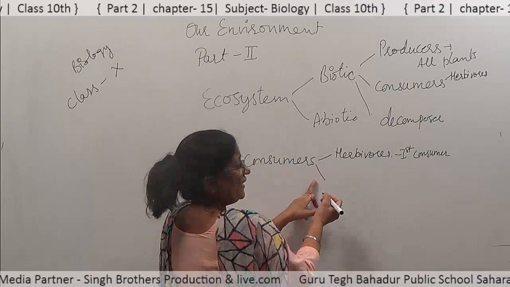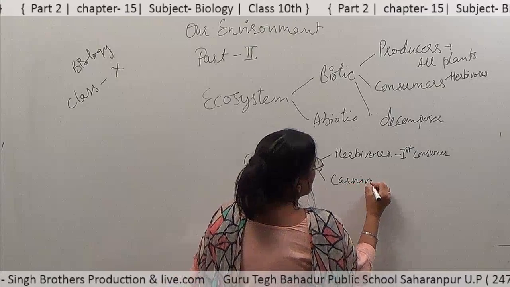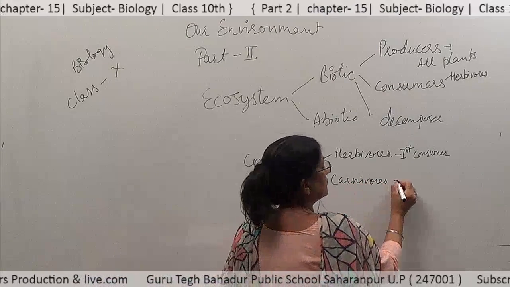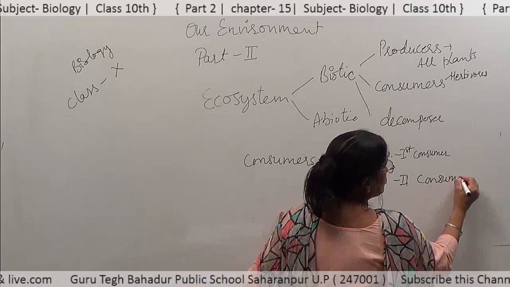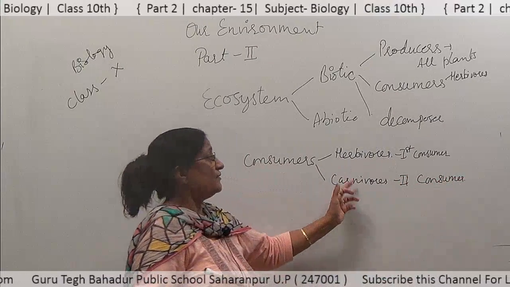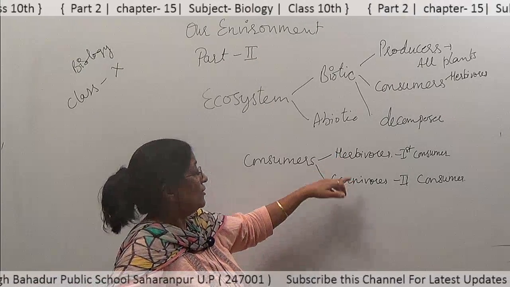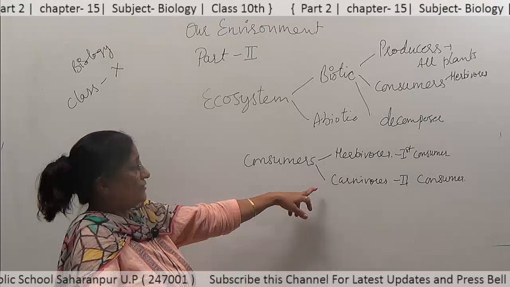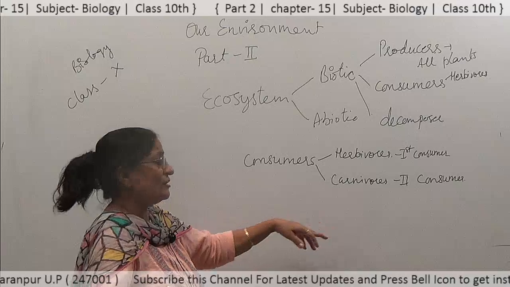Then next are carnivores. Carnivores are second order consumers, as they depend on herbivores for their food, meaning they feed on herbivores. So, these are called second order consumers.